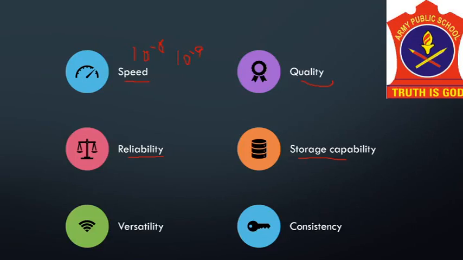Now the next feature is versatility. What does versatility mean? It means the capacity to perform completely different types of work. You may use your computer to prepare payroll slips, to complete assignments, to complete calculations, in mathematics, literature, in accounting, and it will give the result with the same accuracy and speed.